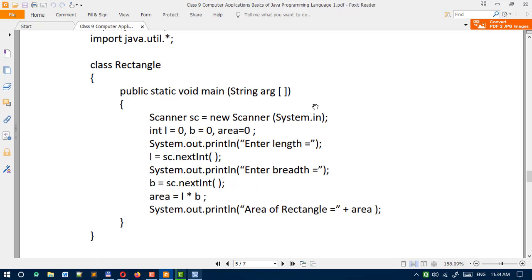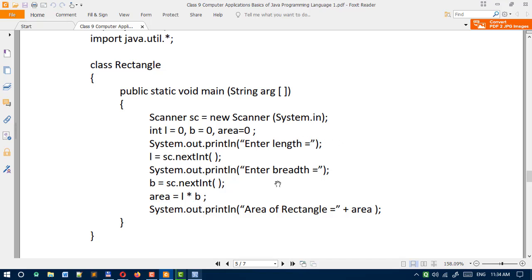Here we use Scanner, new Scanner(System.in). We define the variables l equal to 0, b equal to 0, area equal to 0. Then System.out.println, enter length, l equal to sc.nextInt(). So this is the example program.